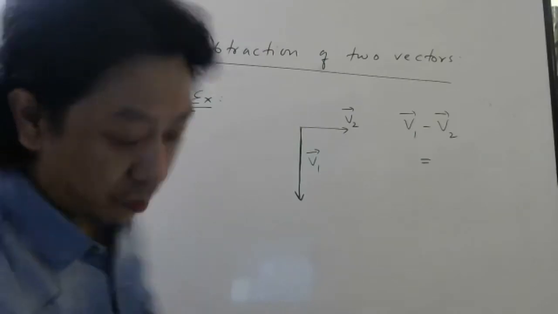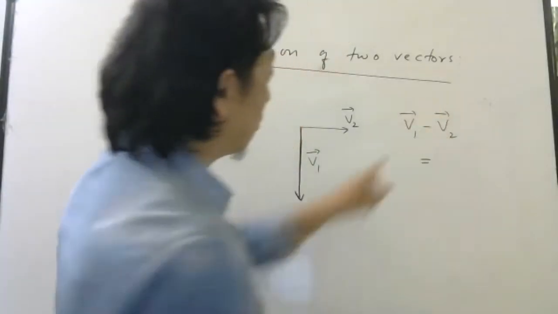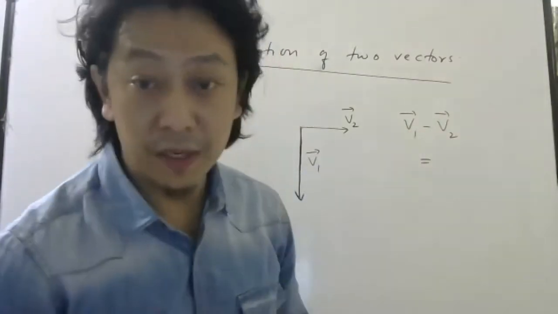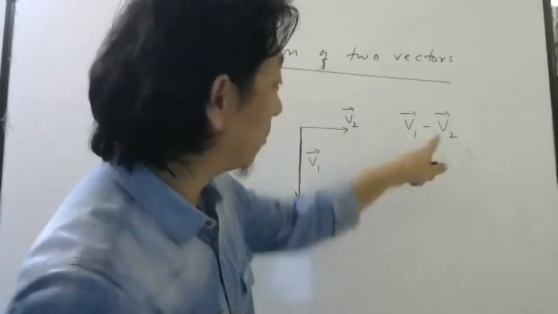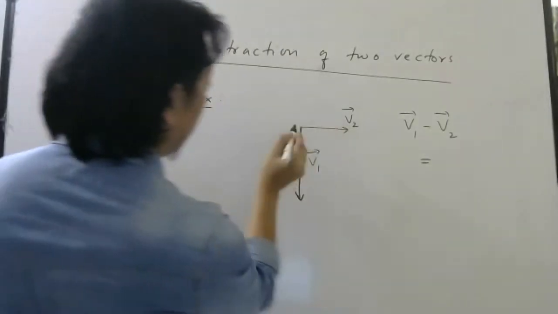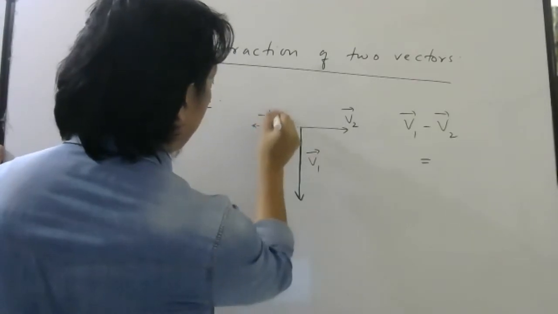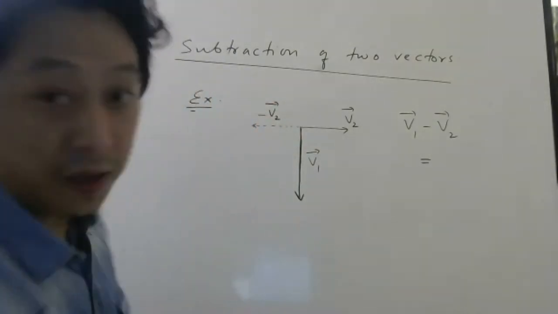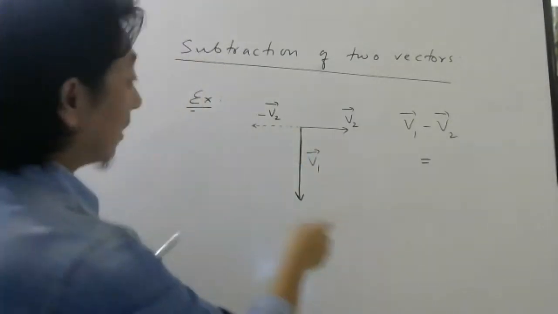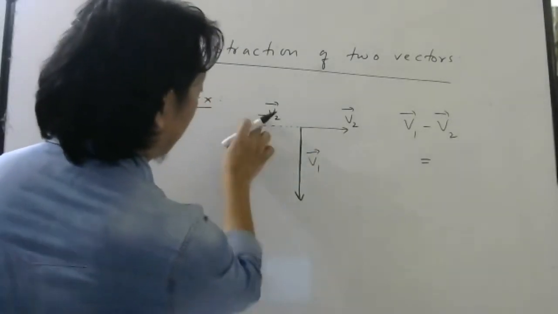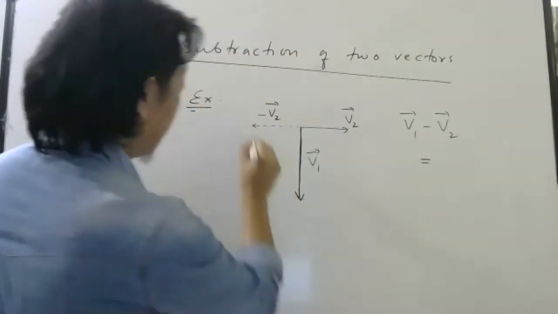Done? Okay. So how should we do it? First, again, the meaning of this is what? You have to subtract V1 and V2. Means first you flip V2. So if you flip V2, this will be your minus V2. After finding the negative vector of this vector, then you just add these two vectors, because if you add these two vectors, it is nothing but the difference of the vectors.